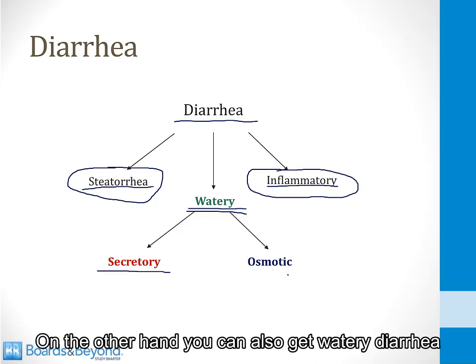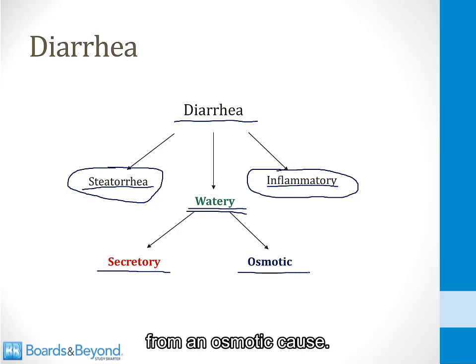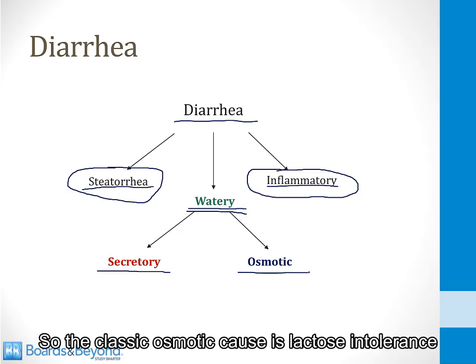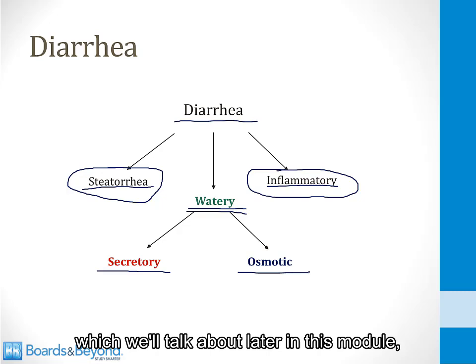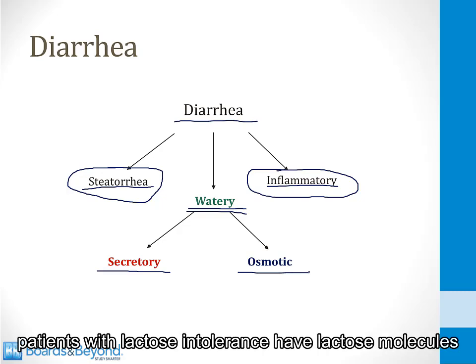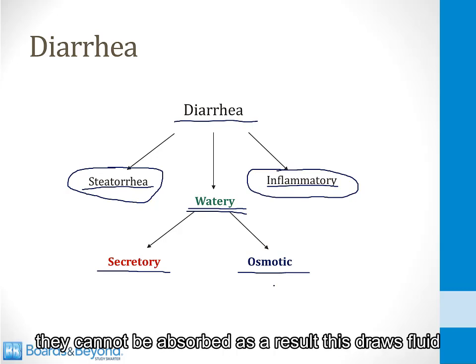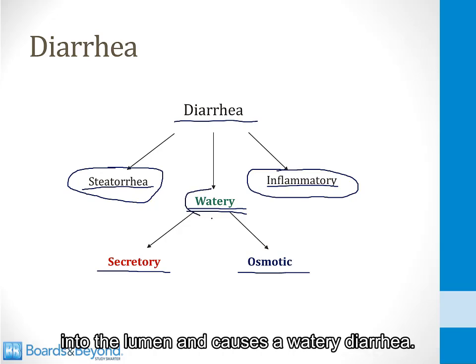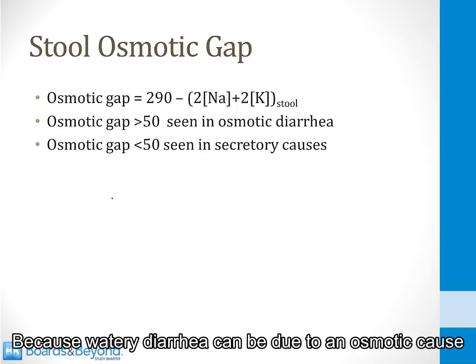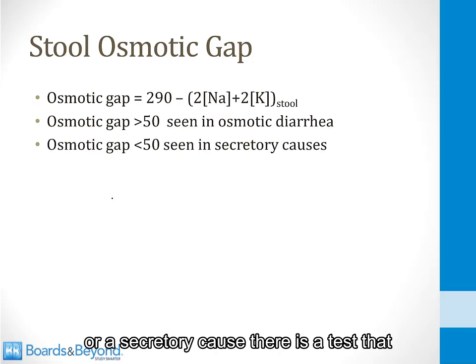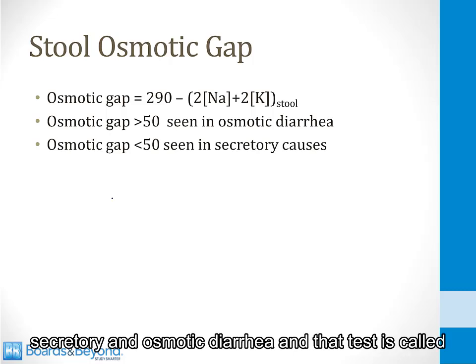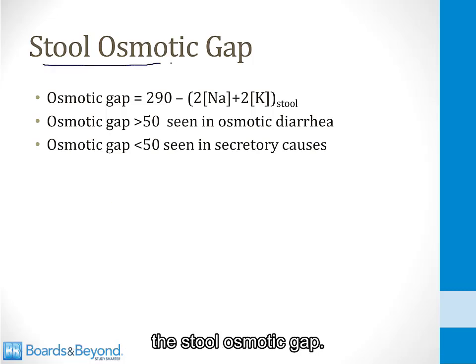On the other hand, you can also get watery diarrhea from an osmotic cause. So the classic osmotic cause is lactose intolerance, which we'll talk about later in this module. Patients with lactose intolerance have lactose molecules that stay in the GI tract lumen because they cannot be absorbed. As a result, this draws fluid into the lumen and causes a watery diarrhea. Because watery diarrhea can be due to an osmotic cause or a secretory cause, there is a test that is sometimes used to differentiate between secretory and osmotic diarrheas, and that test is called the stool osmotic gap.